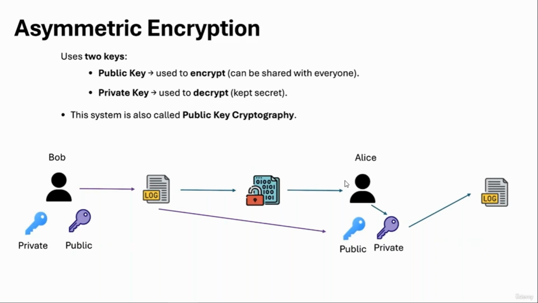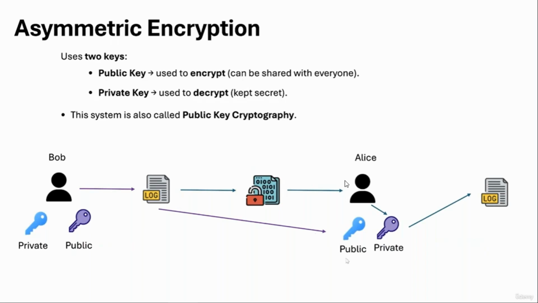So let's say we have Bob, and Bob wants to send a file to Alice. Bob is going to take the public key of Alice and encrypt the file that he wants to send to Alice with her public key. This file will become encrypted. Alice is going to receive this file, and then Alice is going to use her private key to decrypt this file. Just because her public key was used to encrypt, she can use her private key to decrypt.